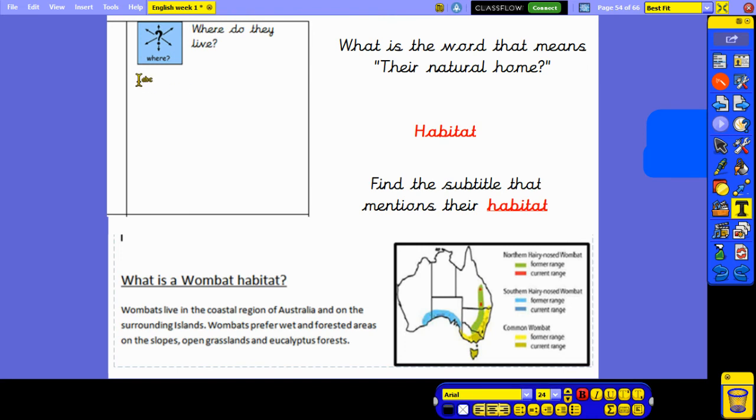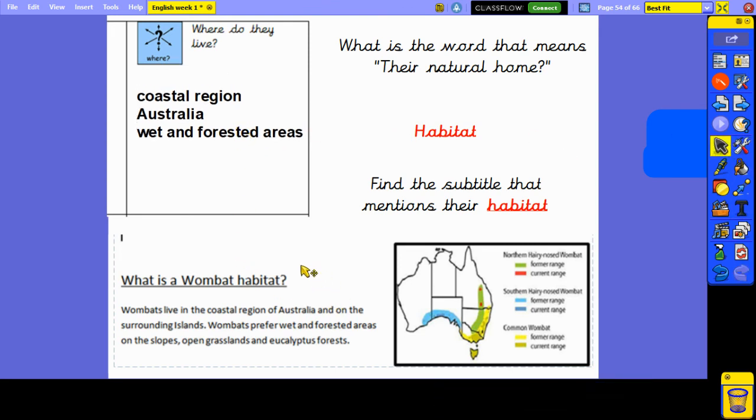So, in your box, where do they live? You can write coastal region, Australia, that's important. And they prefer wet and forested areas. Use the information in the report to answer the question on the sheet.